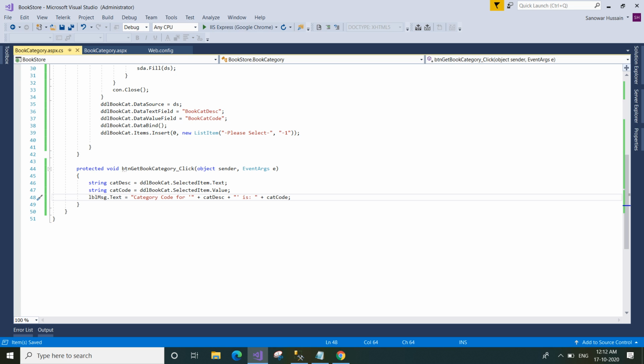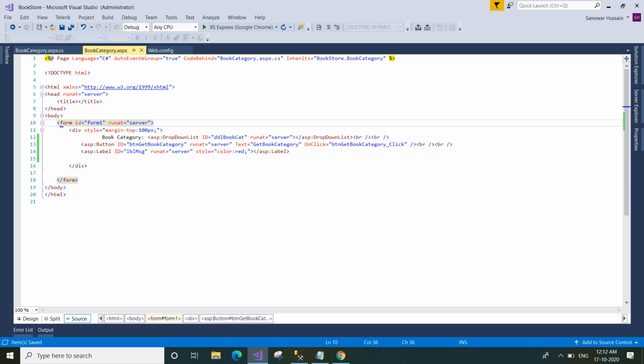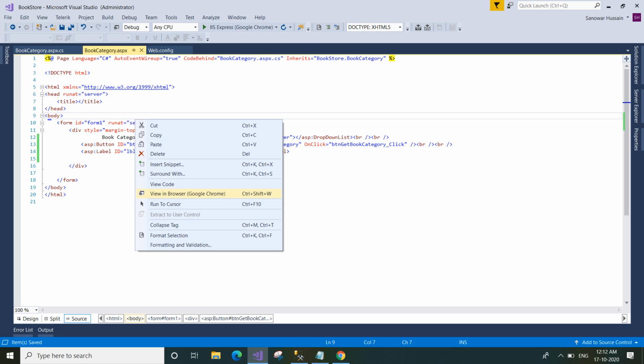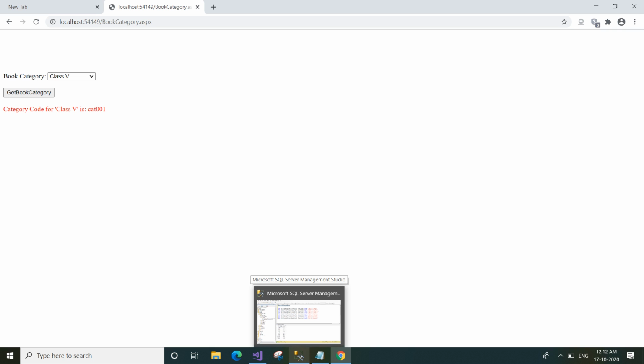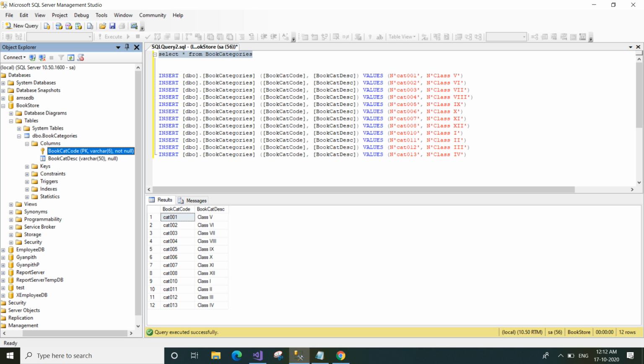Let us execute it again in the browser. Suppose we are selecting class 5, then the book category code for class 5 is cat001. Let us check the database. Is it similar to the database? For class 5 the book category code is cat001.